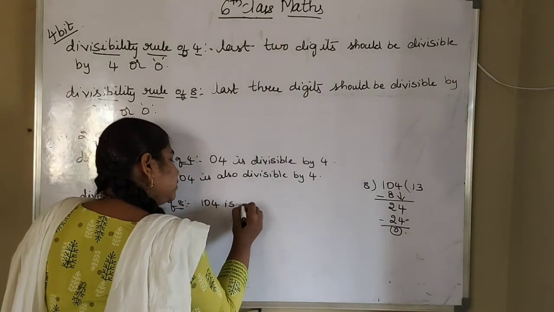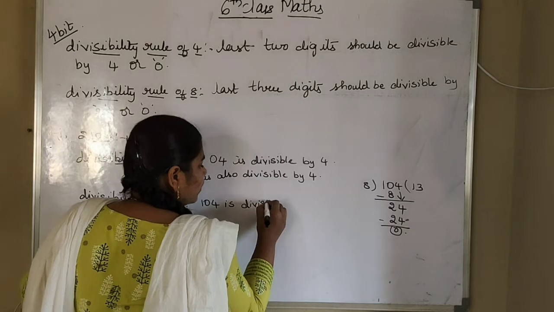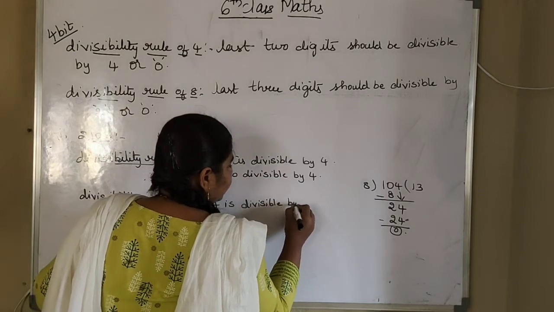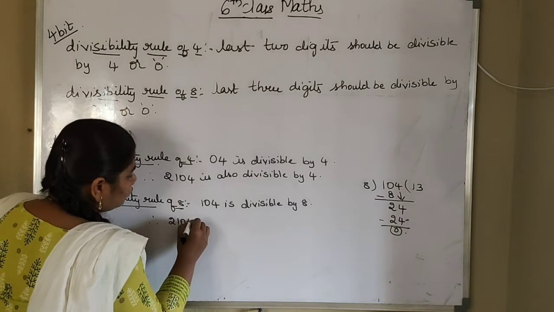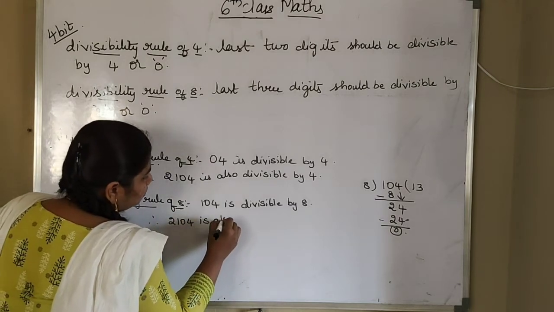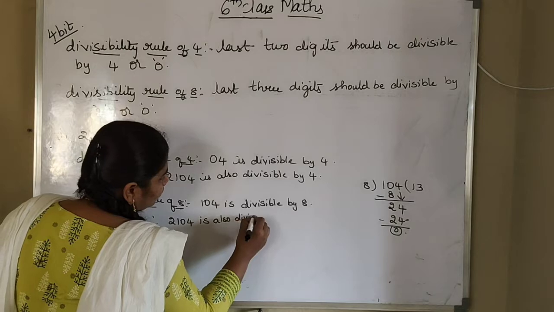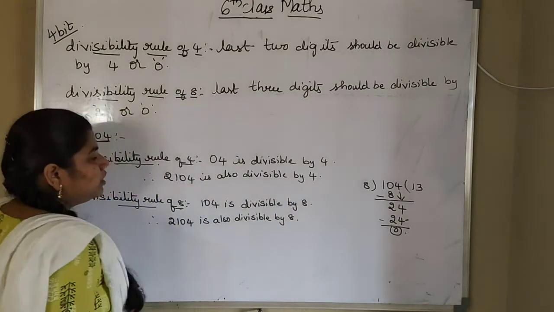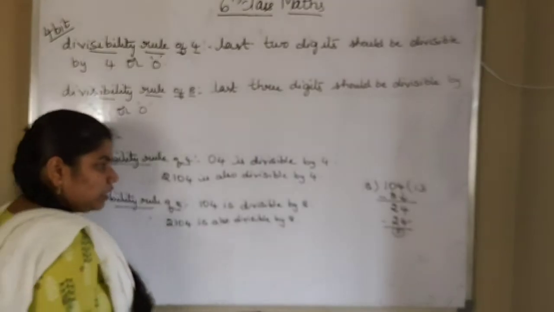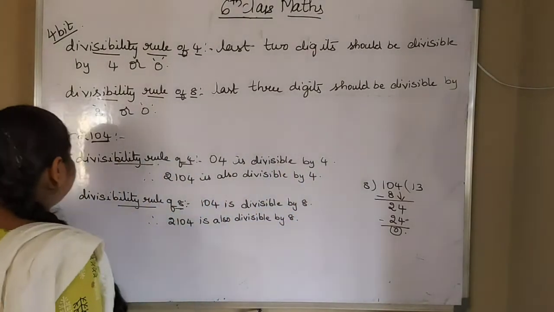104 is divisible by 8. So therefore you can say 2104 is also divisible by 8. So this is our first bit. Now we will do our second one.